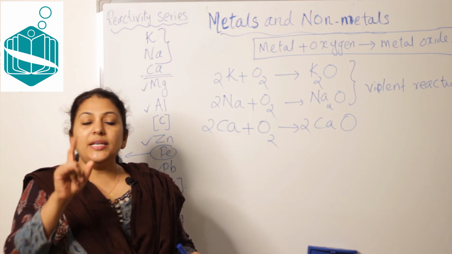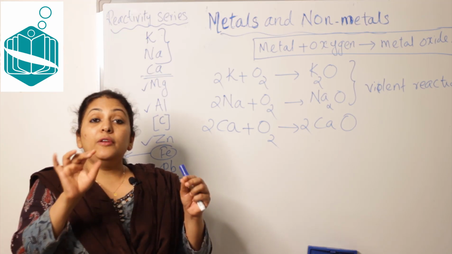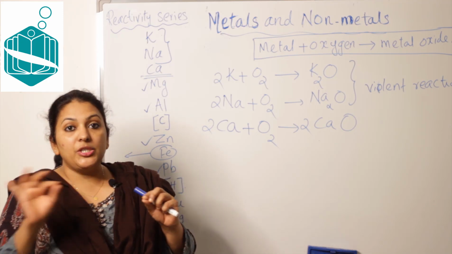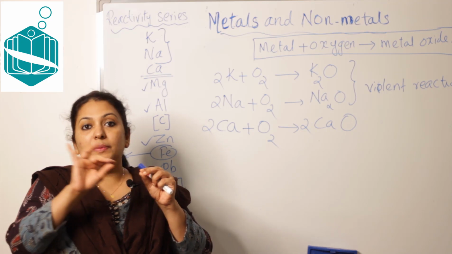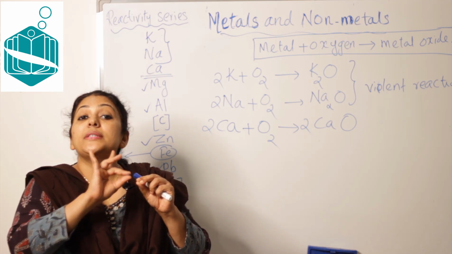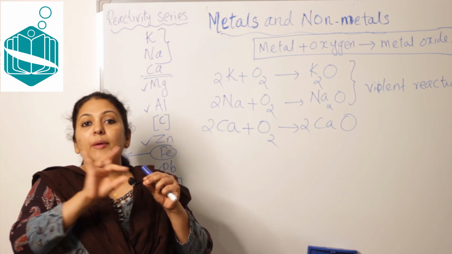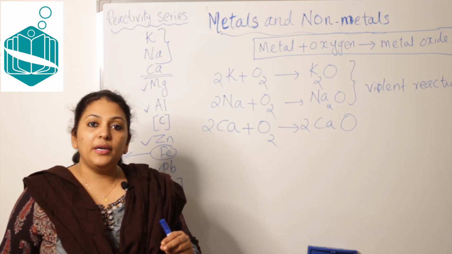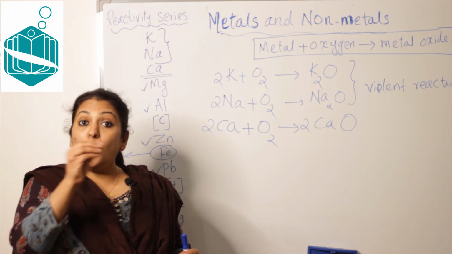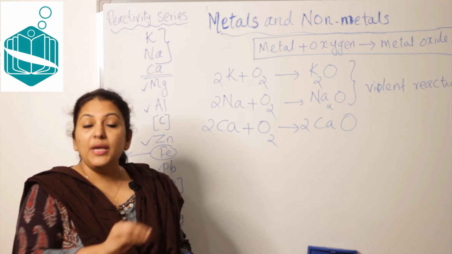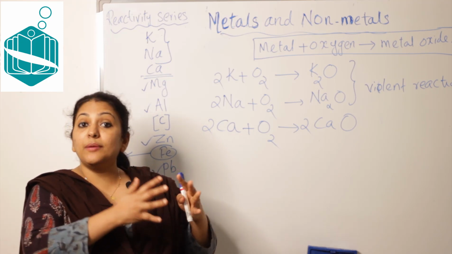Clear? That is why, in the lab, I think in 9th or 8th, when we did the burning of magnesium ribbon, before burning, we cleaned it with sandpaper. Do you remember? Why did we use sandpaper to clean the magnesium ribbon? Because a magnesium oxide layer is formed due to the exposure of the ribbon, and this magnesium oxide will hinder burning.